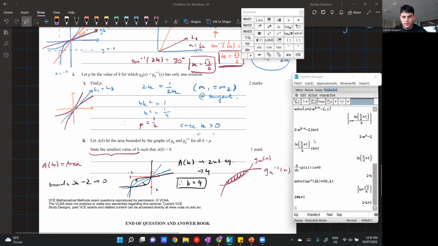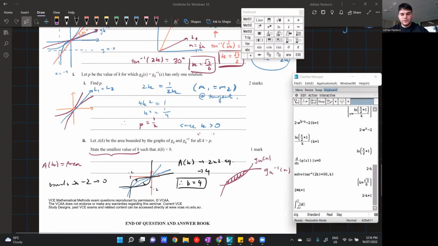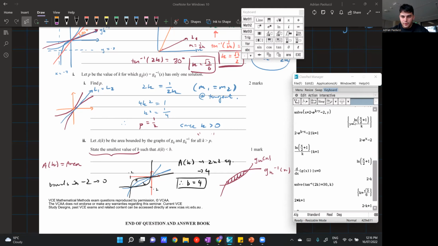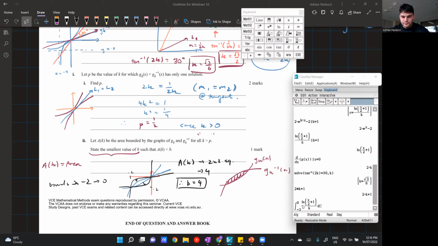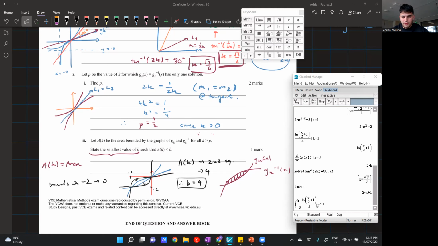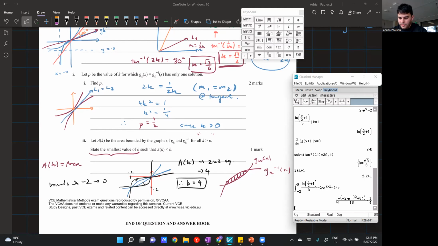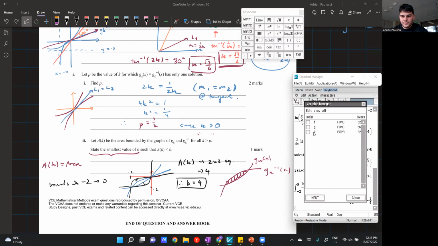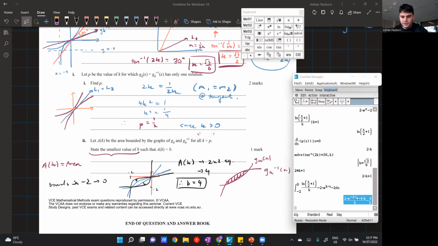So I'll evaluate my area as an integral from -2 to 0, and I'll do the top minus bottom, like I did before. This is my inverse here, and then I'll minus my original function, which is here, dx. Maybe I'll get an expression for it. I probably won't because it's pretty messy. Oh, well, I do, because I still have a value of K that I need to delete. Okay, I do get an expression, which is interesting.